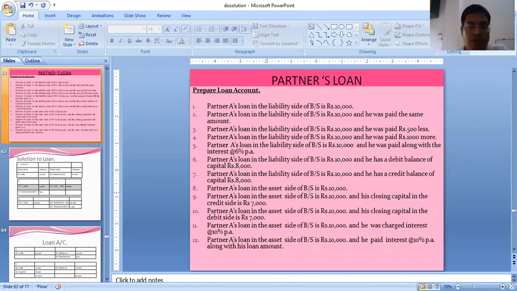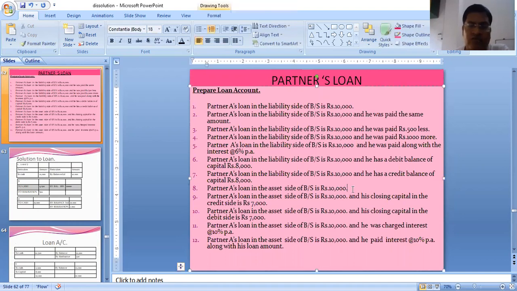Next is partner A's loan in the asset side of the balance sheet is 10,000. Now we have dealt with liability, now the asset side. No other information. We will open a loan account and we will write to balance brought down. As no other information, that means we are not going to receive any money. So it will be by realization only.